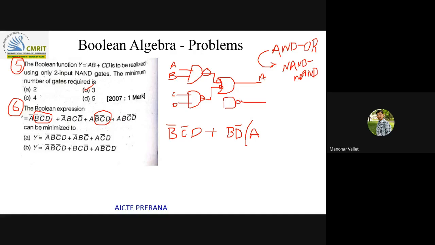A C bar here, A bar C here, so A XOR C you will get here. If an XOR gate is coming, the simplification is difficult. Now from this again, B bar D bar common, that won't give any simplification I feel. So it will stop here itself. So this is the answer for this.